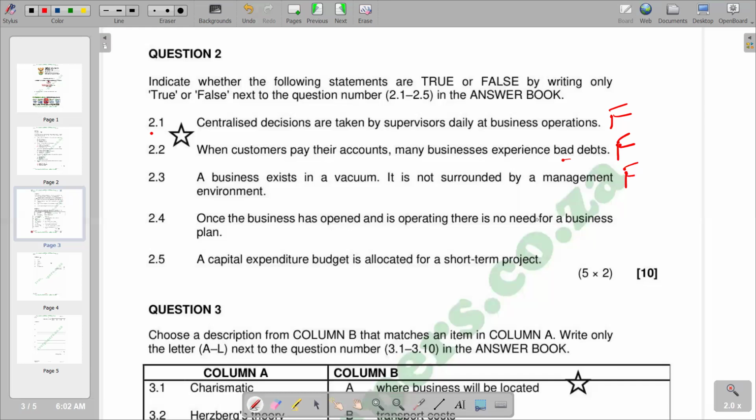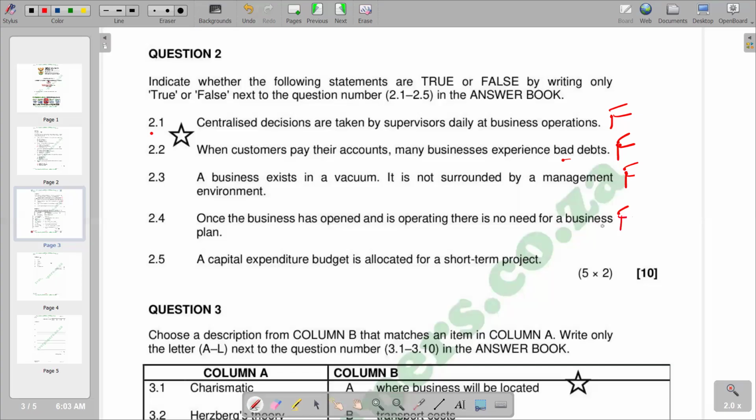Once the business is opened and is operating, there is no need for a business plan. You'd see that the business plan is not only for businesses that are starting to operate. A business plan can also be put together when a business is already operating. Maybe there is a project that the business wants to undertake. It can also be introduced there. So basically, we are saying the statement that we are having is also false.